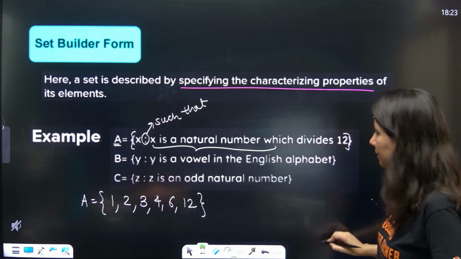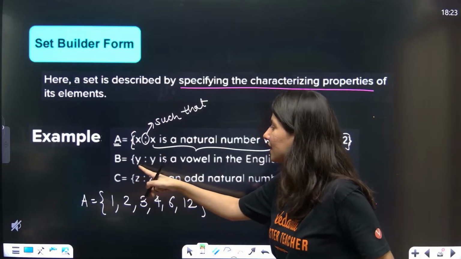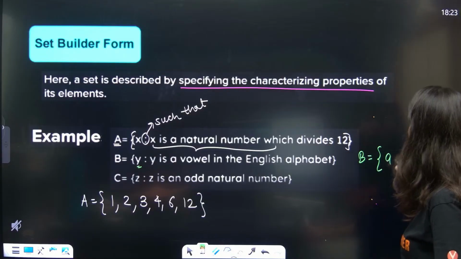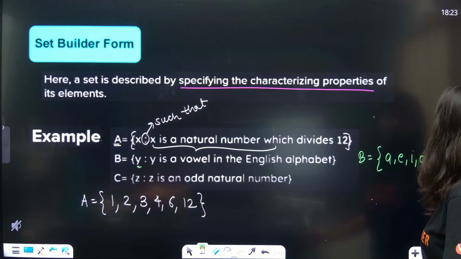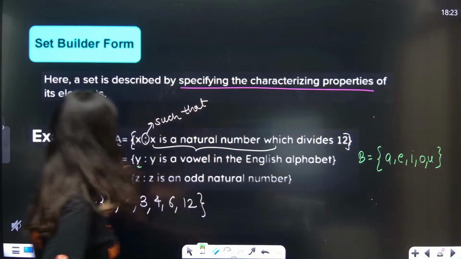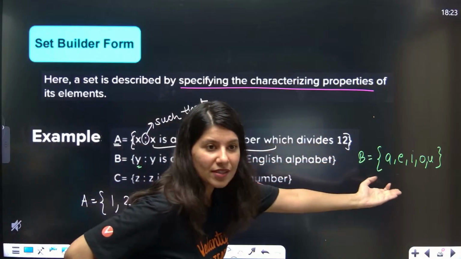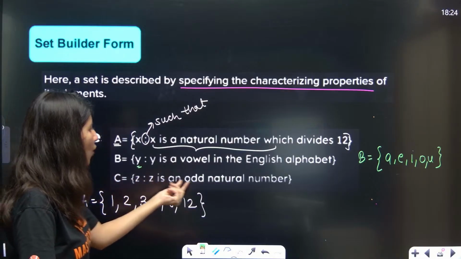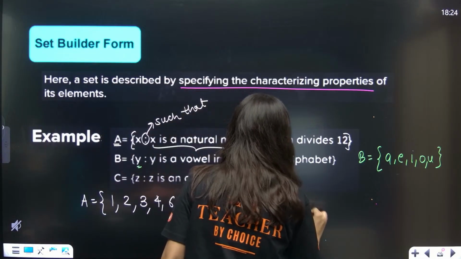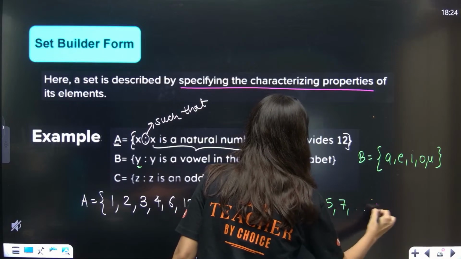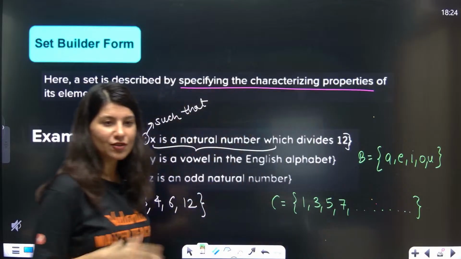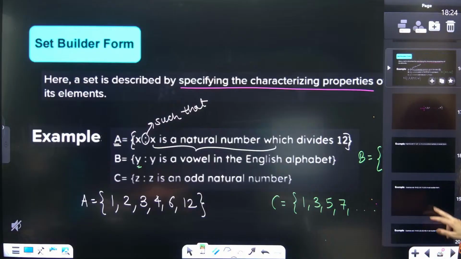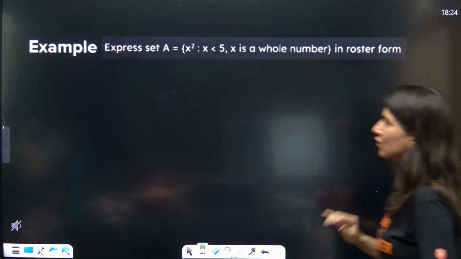Now B set. B is equal to y, such that y is a vowel in the English alphabet. So B contains all the vowels: A, E, I, O, U. So basically what are we trying to do? We are just trying to convert set builder form into roster form, because roster form is much clearer. Now C is equal to z, such that z is an odd natural number. So odd natural numbers 1, 3, 5, 7 and so on, all the way up. So infinite. How many odd natural numbers exist on the earth? Infinite. Chalo, let's solve a few questions over here.